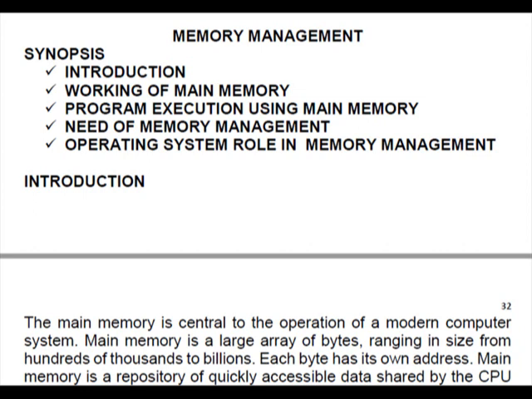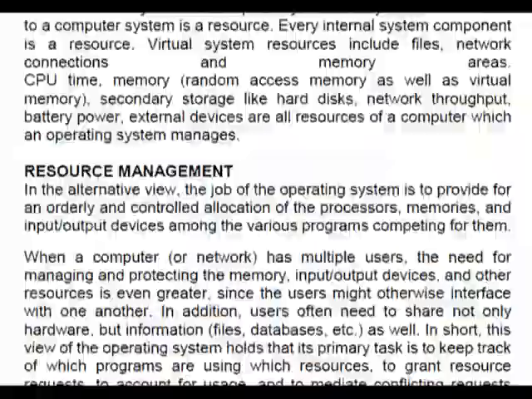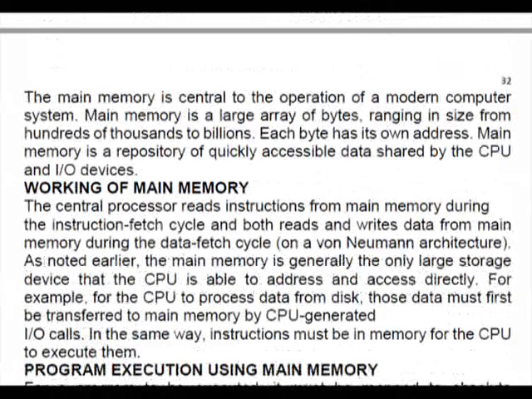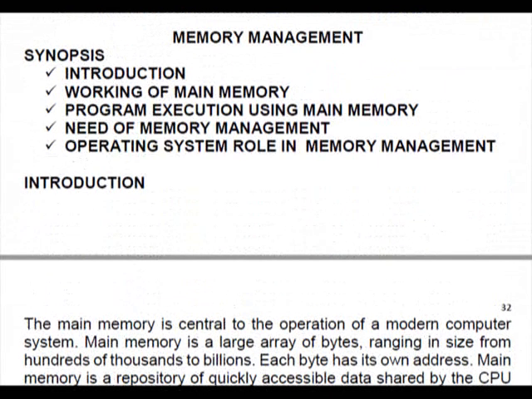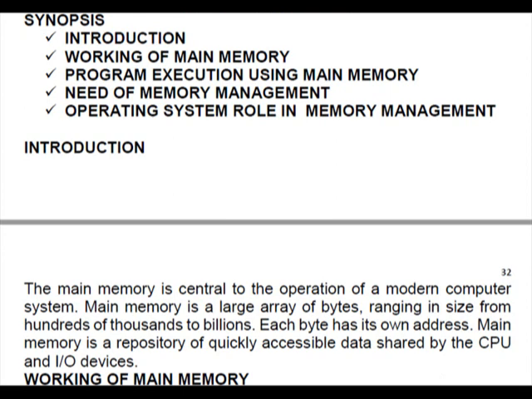So, the main memory is central to the operation of a modern computer system. We all know this fact. Using memory management, we will study here the various techniques of memory management in operating system. But as an introduction, first we will see main memory. Main memory is a large area of bytes ranging in size from hundreds of thousands to billions. Each byte has its own address. Main memory is a repository of quickly accessible data shared by the CPU and IO devices.